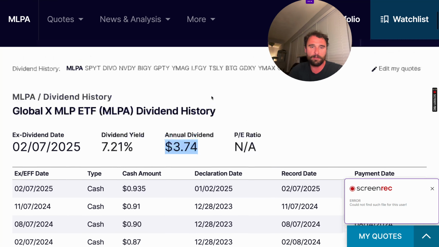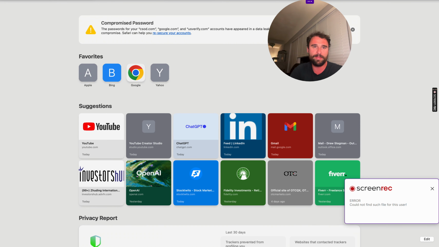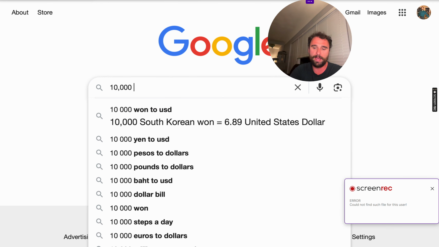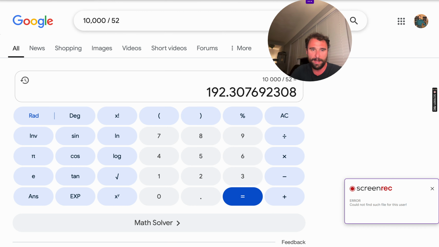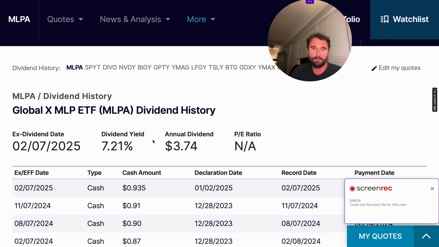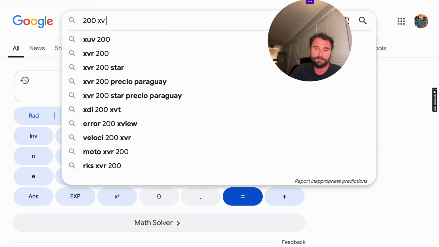And if we're trying to figure out how much we could actually make from this, let's say we invest even just $10,000 into something like this. If we take the share price as about 51 right now, 51.70, let's just say we're going to buy 200 shares of this ETF. How much could we actually make in dividends from 200 shares of this ETF? It could be 0.935 times